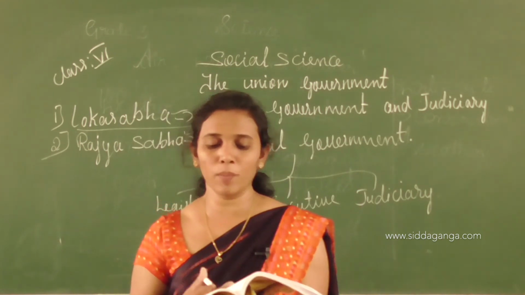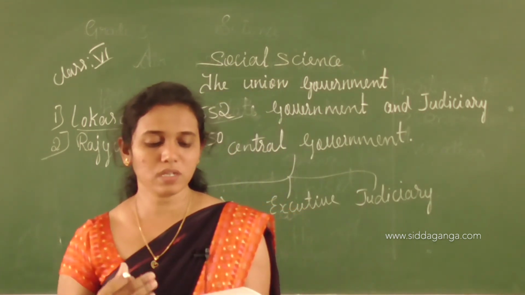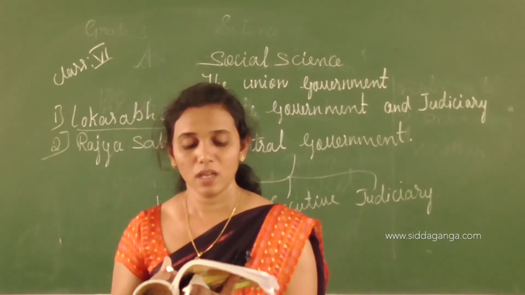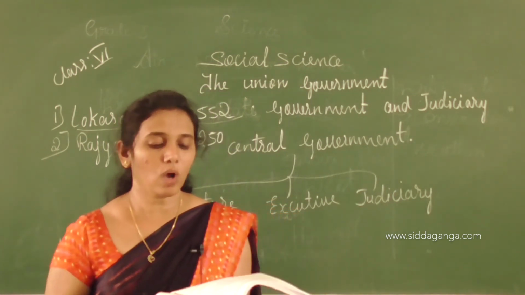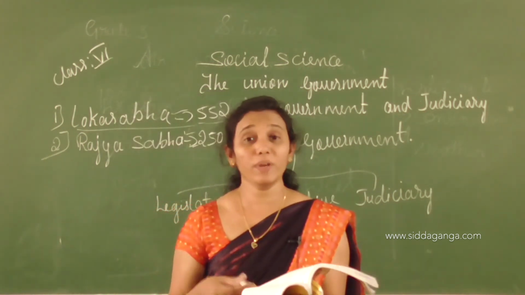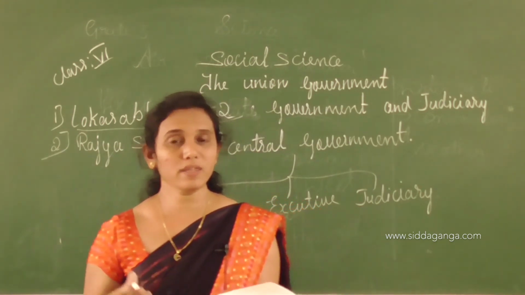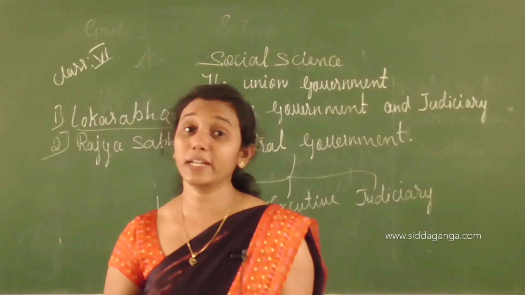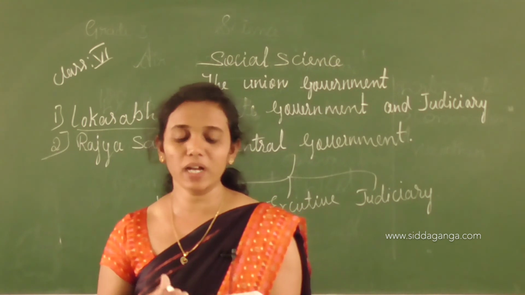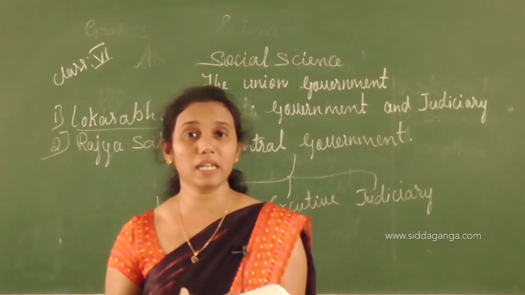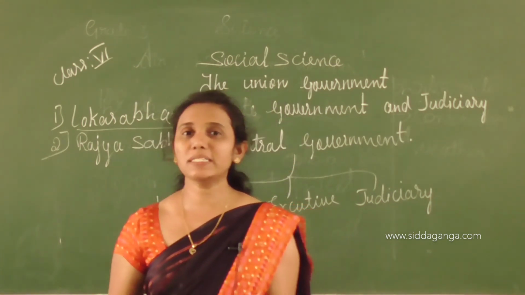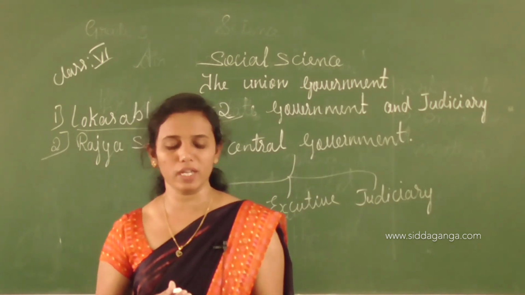The president nominates the governor, whose term of office is 5 years. Qualification of the governor: he should be a citizen of India, should have completed 35 years of age, and should not be a member of either parliament or state legislature. Okay, powers of the governor. What are the powers of the governor, children?